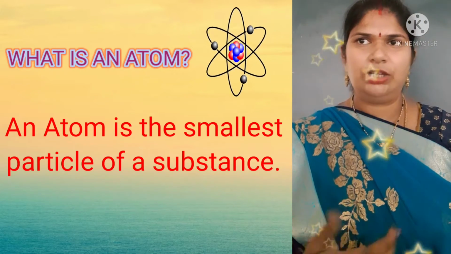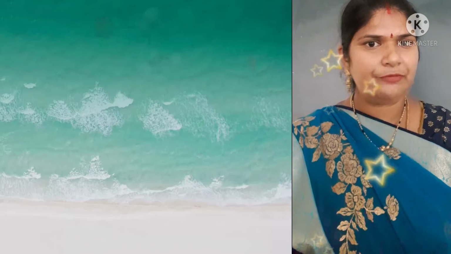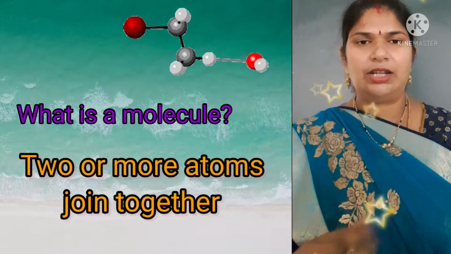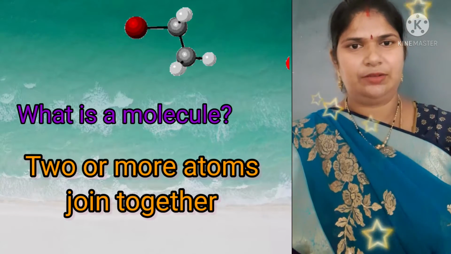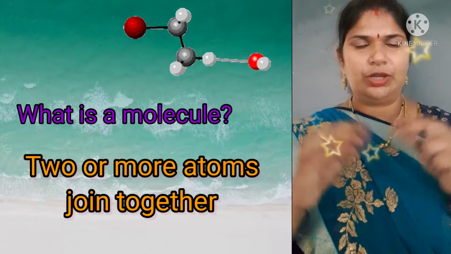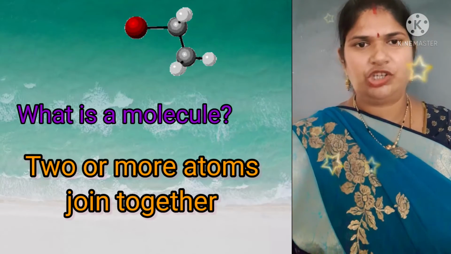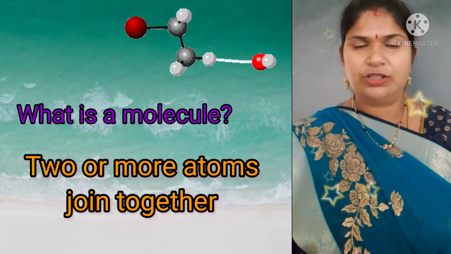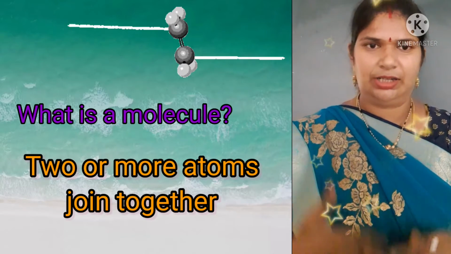Coming to molecules, how are they formed? They are formed when two or more atoms are joined together. When two or more atoms join together, there will be a formation of molecules. Molecules can exist independently.